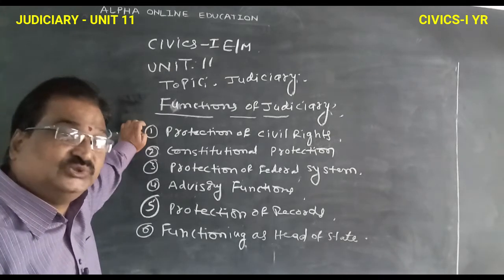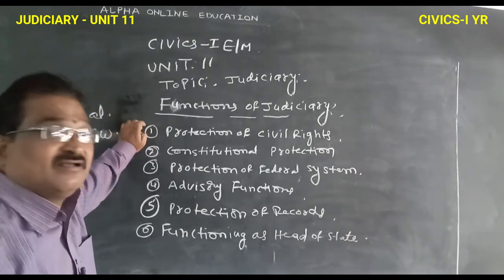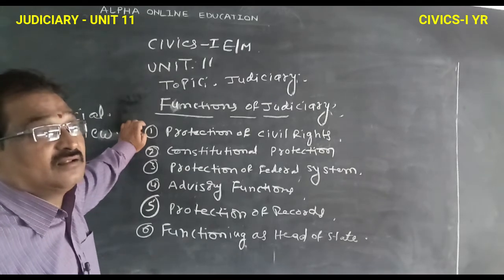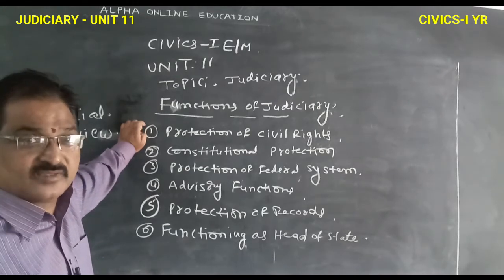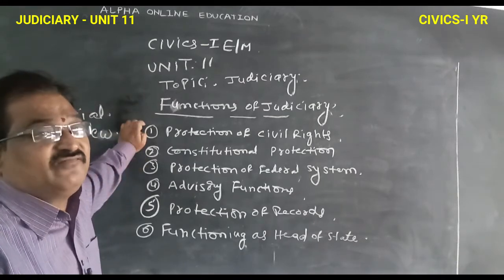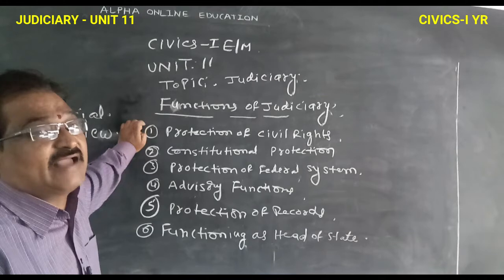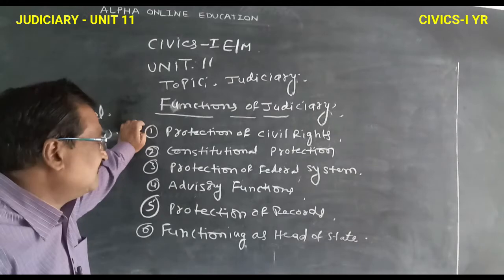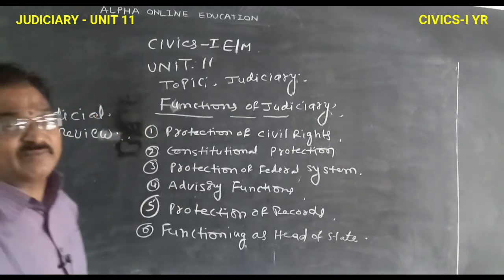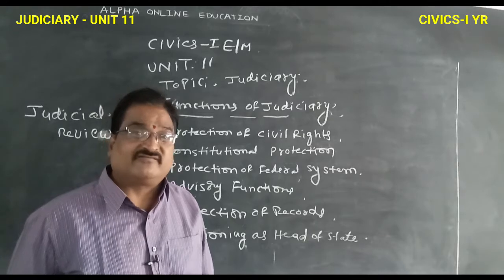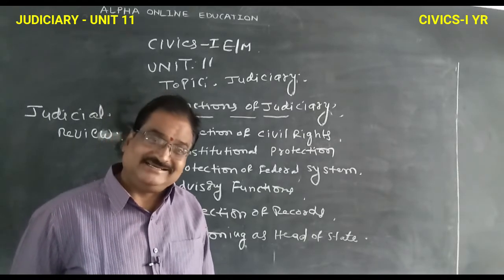The federal system is protected by the Department of Judiciary, and then the advisory functions. So here the President of India, the Prime Minister of India, if at the time of law making there is anything illegal in making laws, at that time the President of India and the Prime Minister of India take valuable advice from the Department of Judiciary.